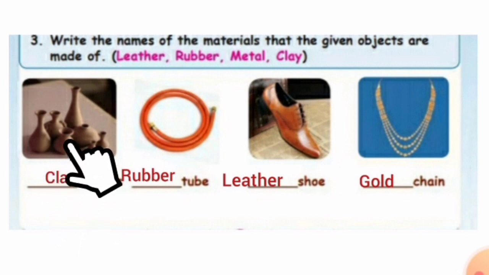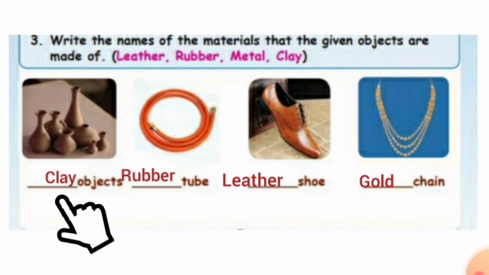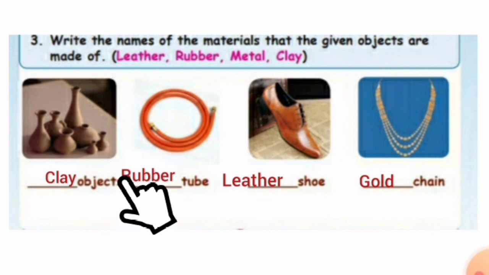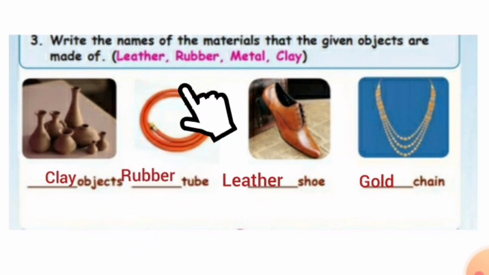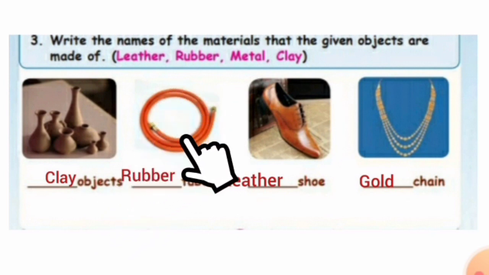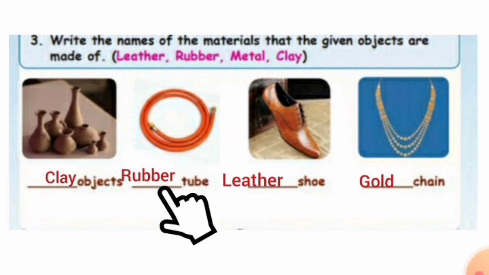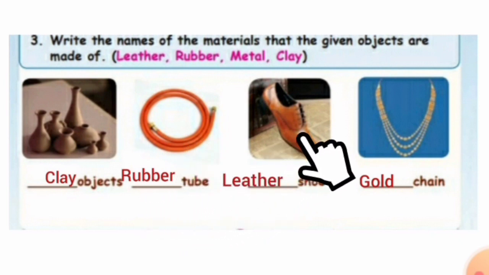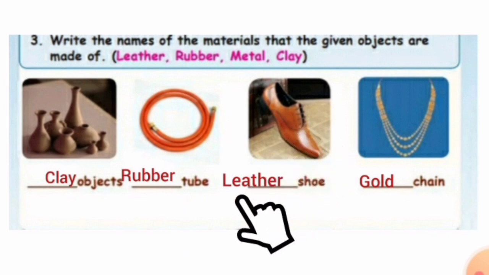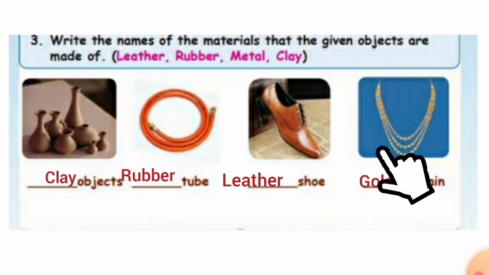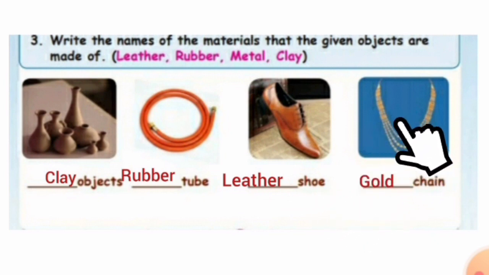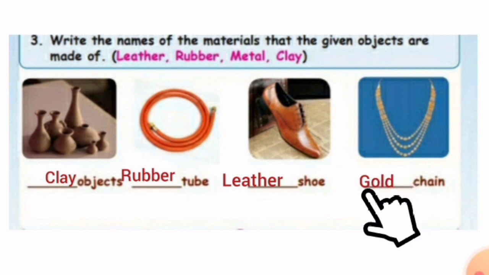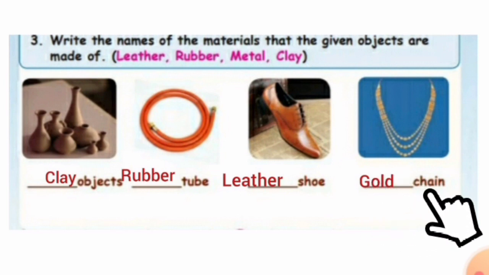Dash object. See this object. This is from clay. So, we should write clay objects. See the next one. What is this? Rubber. That is rubber tube. See this. What is this? Shoe. It is made from leather. So, leather shoe. Next one. This is metal. Gold. So, we should write gold chain. You will do this work in your book, children.